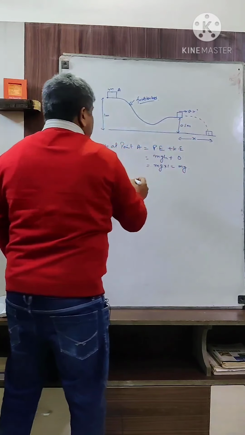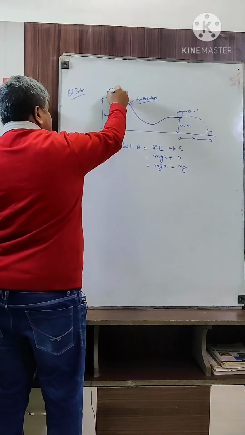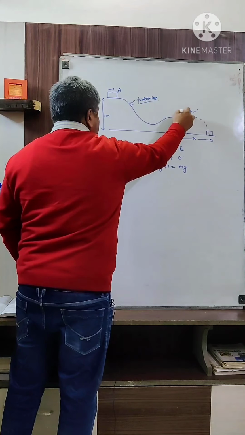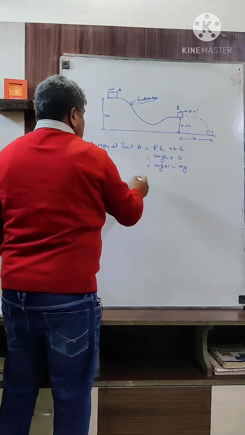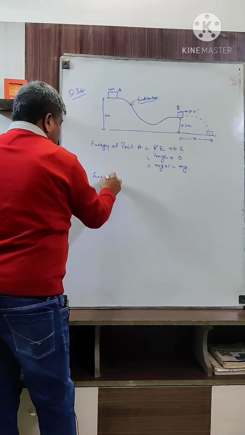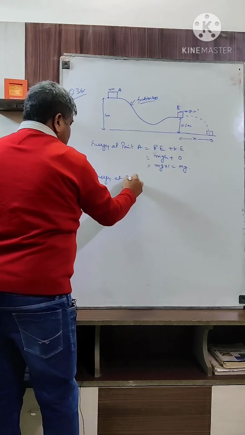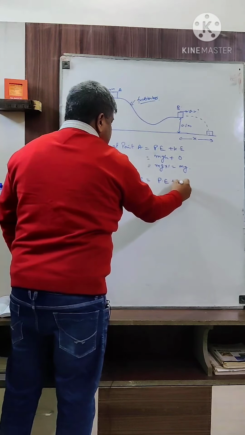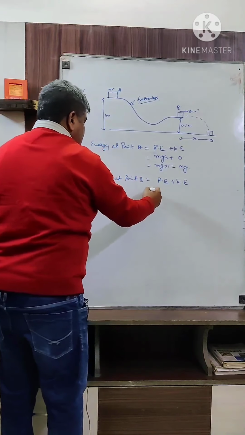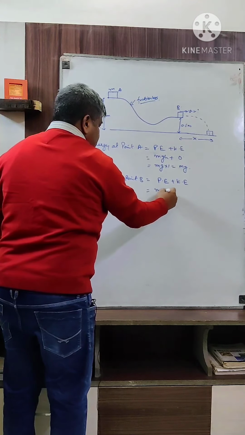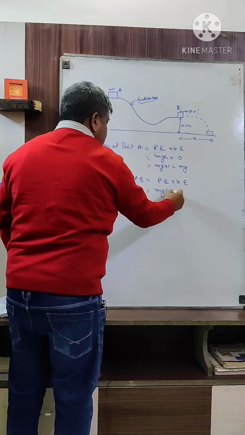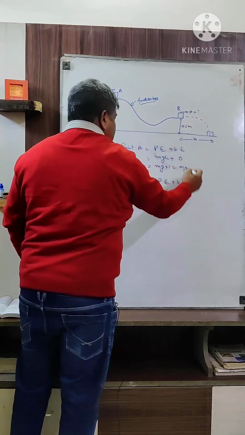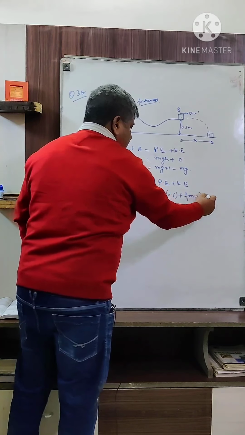And what is the energy at point B? The block starts the motion, moves along the track and reaches the point here at B, suppose. The energy at point B will be the sum of potential energy and kinetic energy. Potential energy will be mgh, where h here is 0.5, and kinetic energy, supposing the velocity acquired by the block here is v, is half mv square.